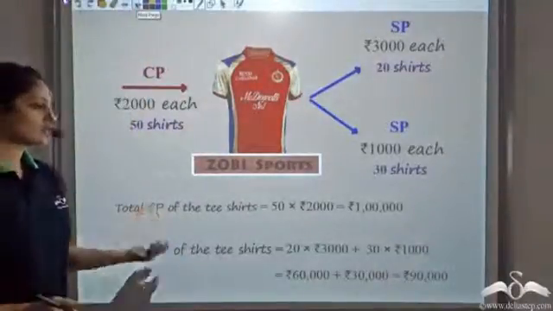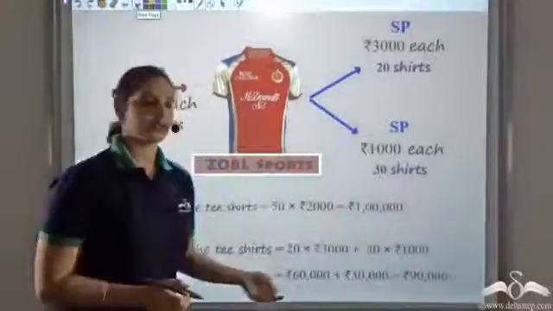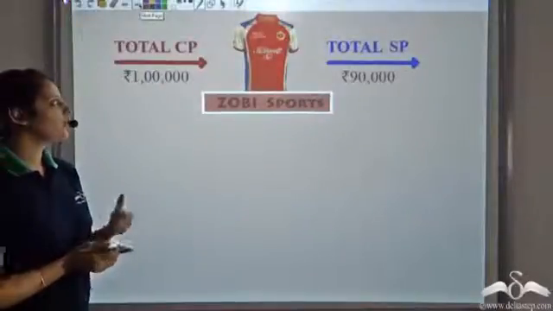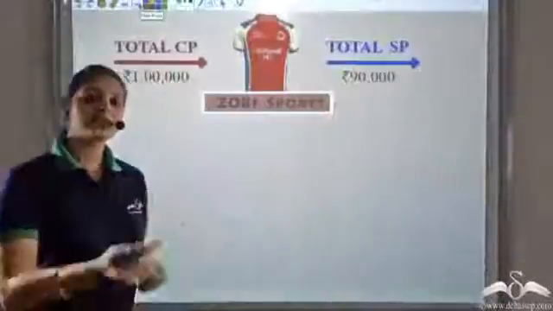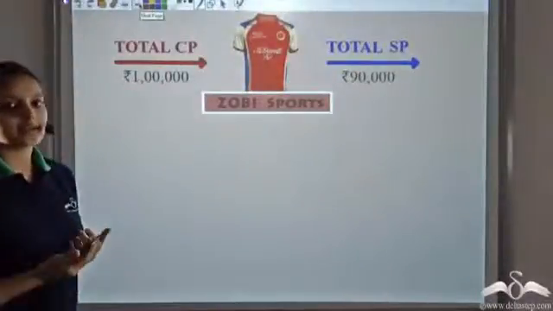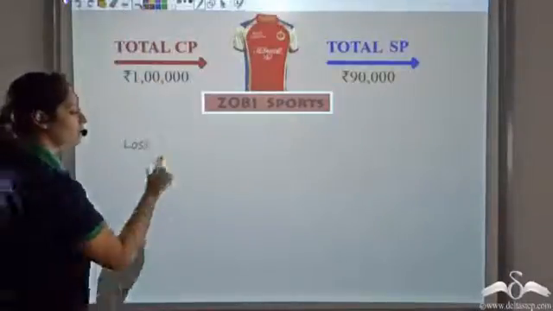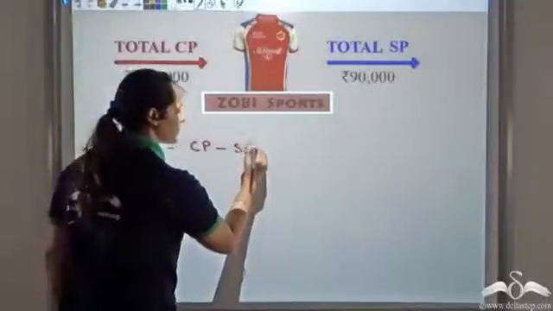We know the total cost price is 1 lakh rupees. Total selling price is 90,000 rupees. Now here we can clearly see that the cost price is more than the selling price. Since cost price is more than the selling price, there's a loss. Let us find the loss now. Loss is cost price minus selling price.